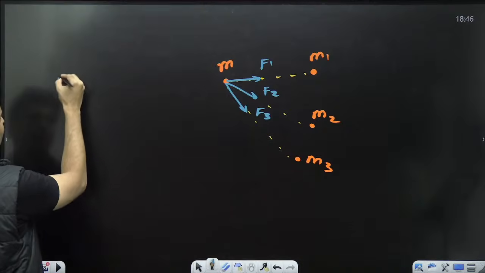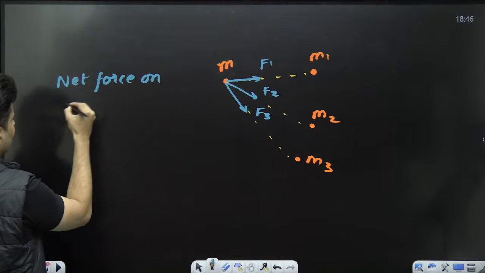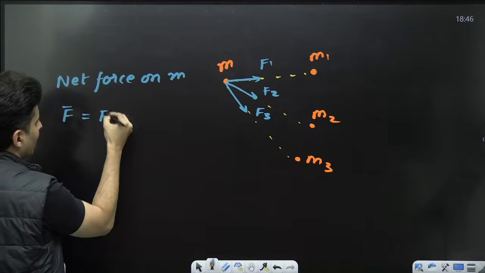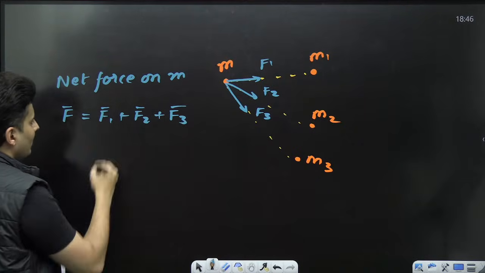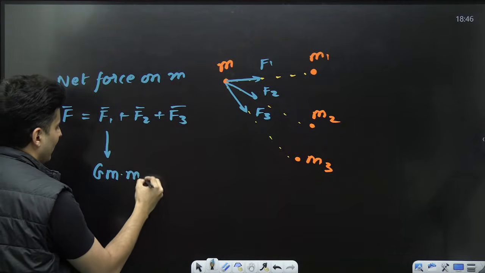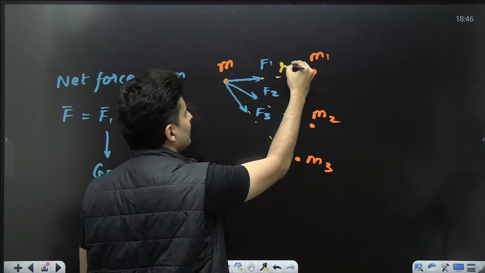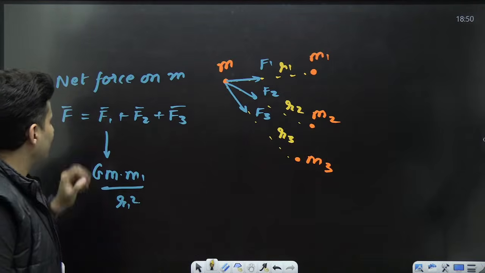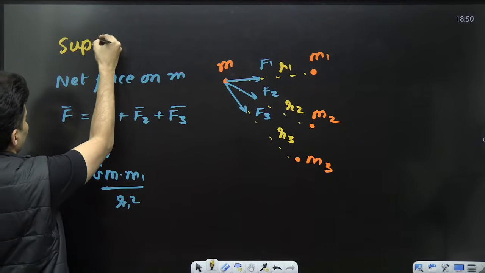So the net force on m is F = F1 vector + F2 vector + F3 vector, where each force will be like G m m1 divided by R1 square, where R1 is this distance. Then you will have R2, then R3. What is this principle called? This principle is basically called your superposition principle.